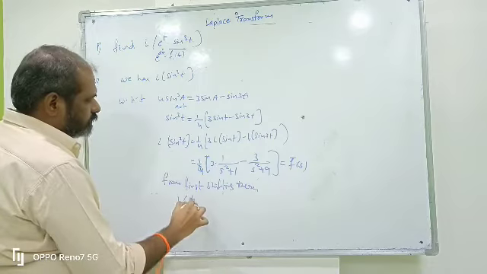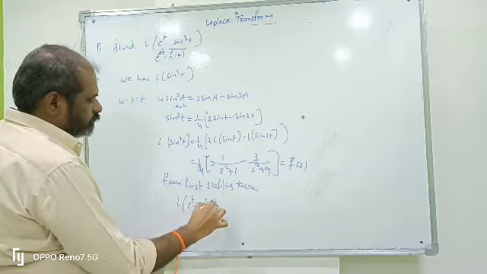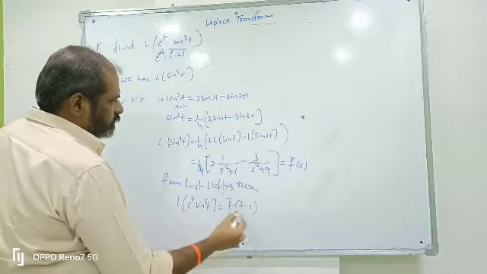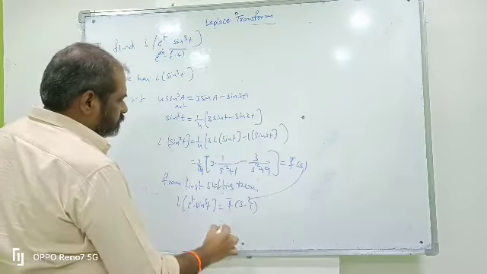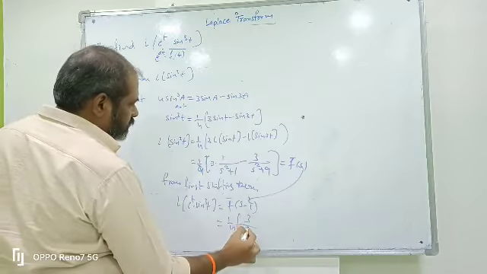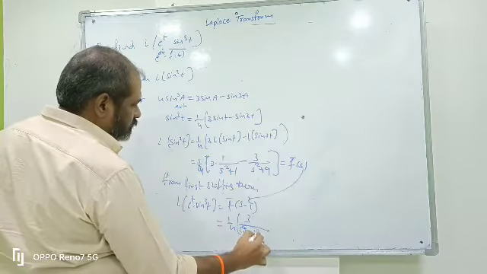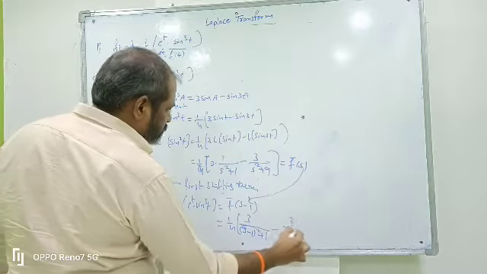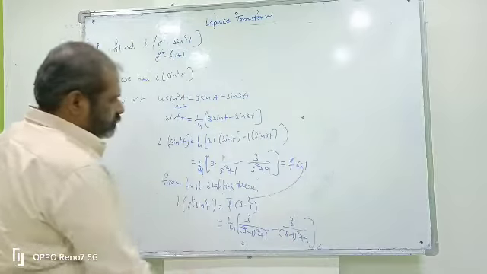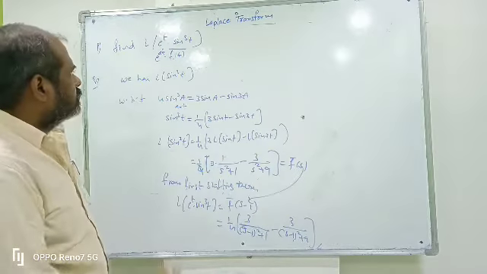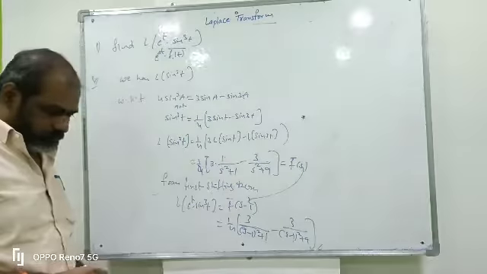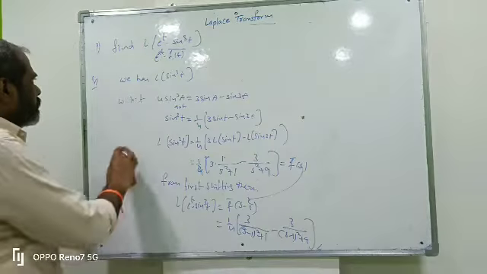L of e power t into sin cube t is f bar of s minus a. a means 1. So s transforms to s minus 1. So 1 by 4 into 3 into 1 by s minus 1 whole square plus 1, minus 3 by s minus 1 whole square plus 9. This is the answer for the given L of e power t into sin cube t. We go to another problem.